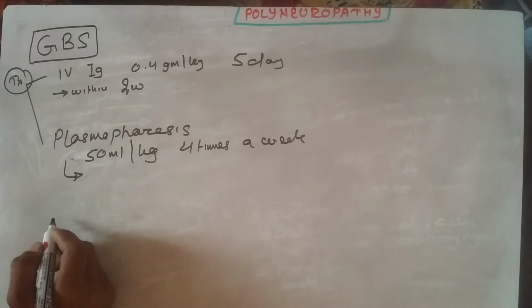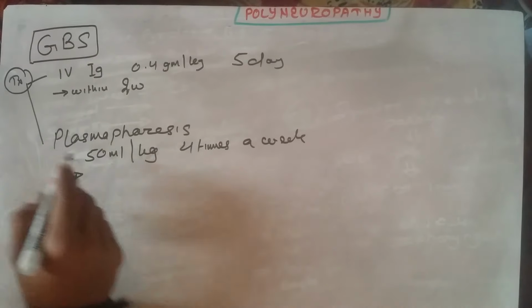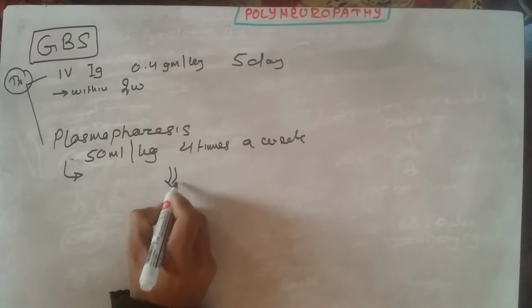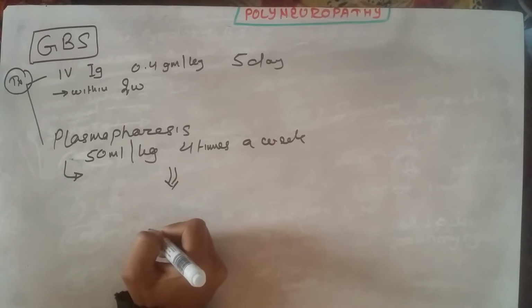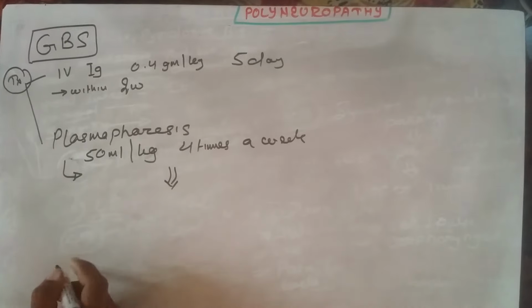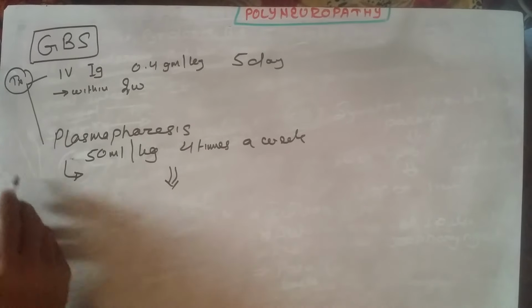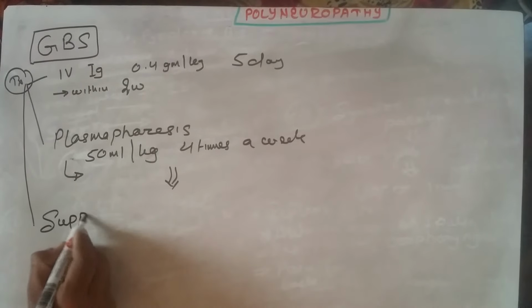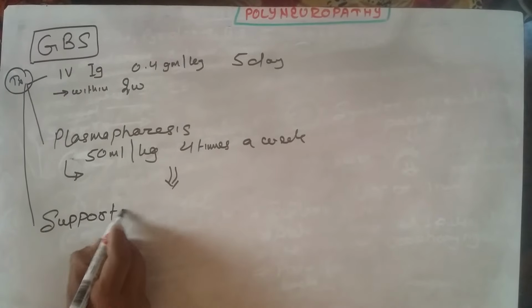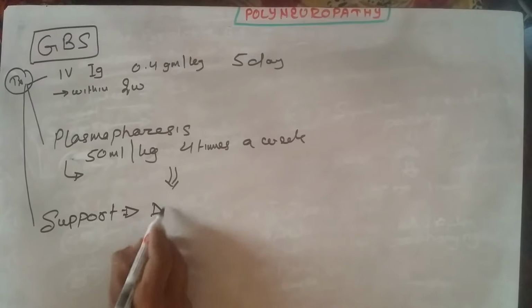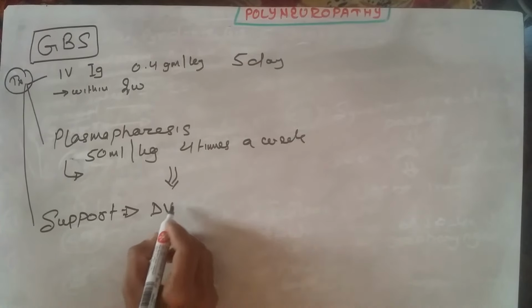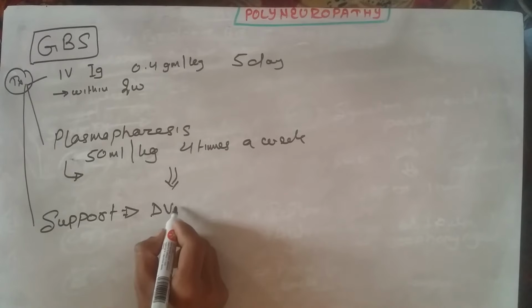Okay, and if the case is worsening, then we will transfer them to the ICU and maintain airway, breathing and circulation, and supportive measures should also be considered. How can we support? For DVT prevention, do not keep the patient on the bed for a long time.